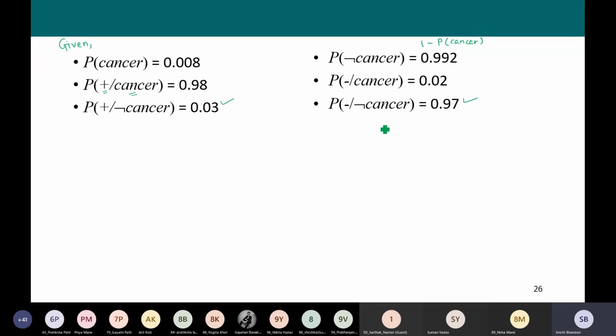We computed this as 1 minus the given probability. So these are given in the problem statement, and the remaining 3 probabilities are computed by us. I hope you have understood what we are trying to do. Is there any doubt so far?